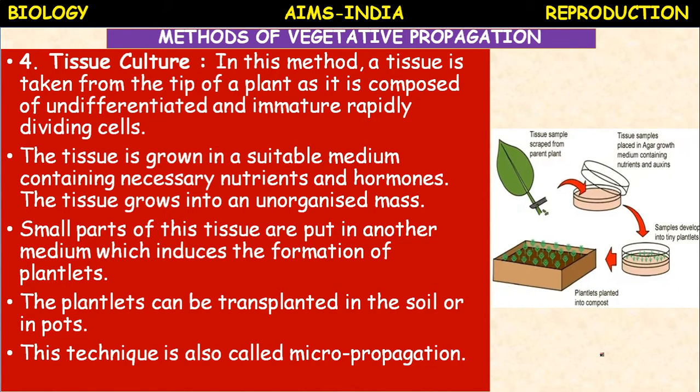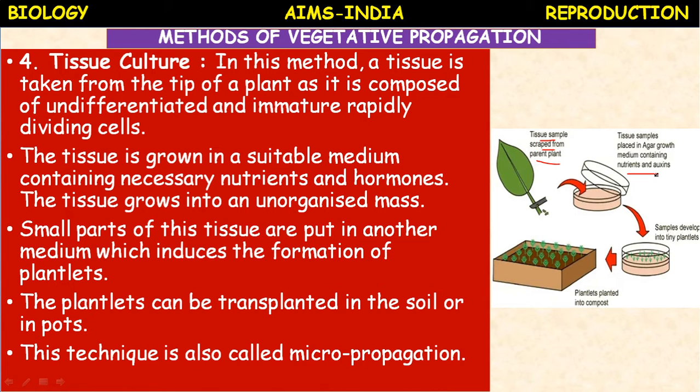See here, a simple image is given. Tissue sample scraped from the parent plant. That tissue sample is called an explant. The tissue sample is placed in agar or growth medium. Coconut milk is often used. The agar growth medium contains the nutrients and auxins. Auxins are the hormones which help in the initiation of roots.